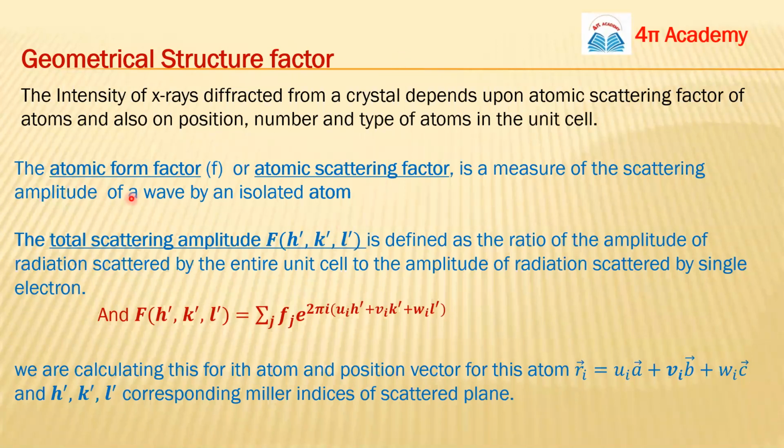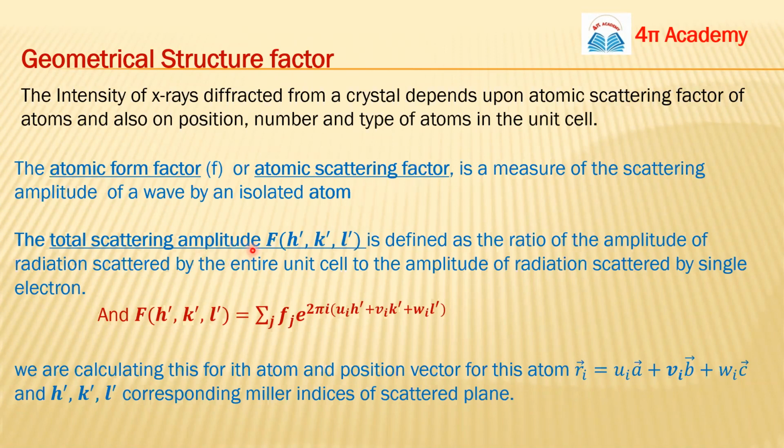Once the X-rays are diffracted from these atoms, there will be scattered waves, and the amplitude of this scattered wave is basically the atomic form factor or atomic scattering factor.